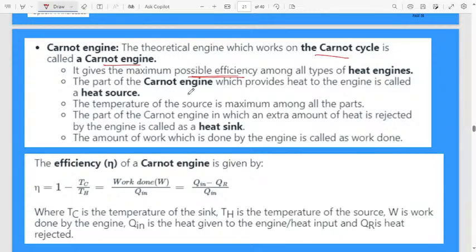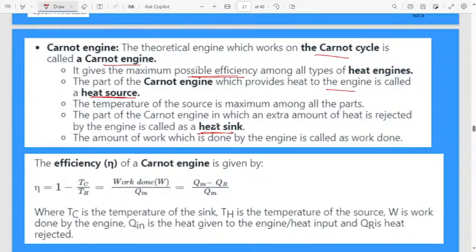The part of the Carnot engine which provides heat to the engine is called the heat source. The heat source gives heat to the engine. The temperature of the source is maximum among all the parts. The part of the Carnot engine in which the extra amount of heat is rejected we call a heat sink. In the Carnot engine you have to remember the heat source.